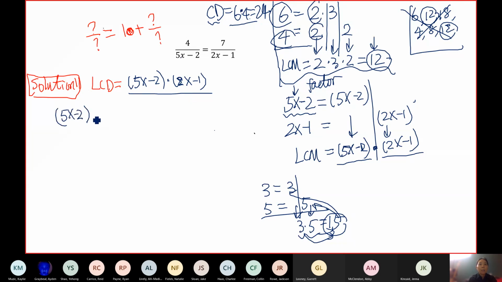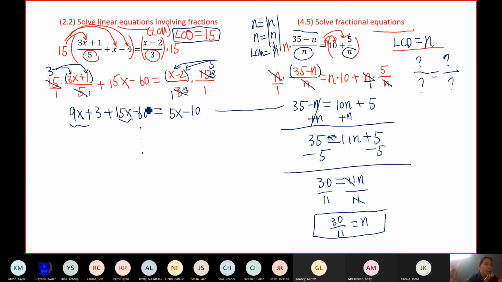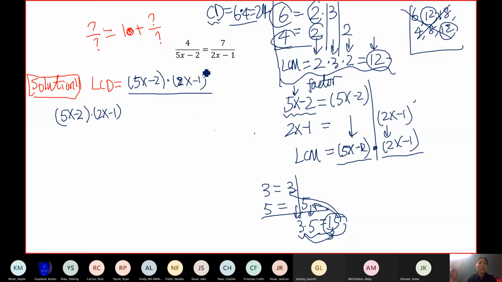So let's take the least common denominator. And remember from the previous example, I think it was Raid who said, after you find the LCD, multiply each term by the LCD, right? Previously, we had a number, so you multiplied every term by 15, by 15, by 15, by 15. And in the example today, the LCD is a variable, and I multiplied everything by m, by n. Now look at our LCD, much more complicated. This is a long expression.